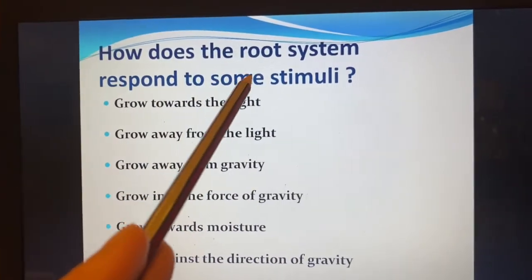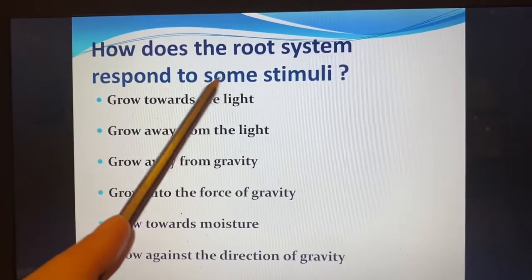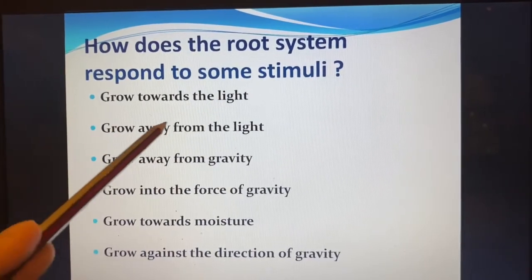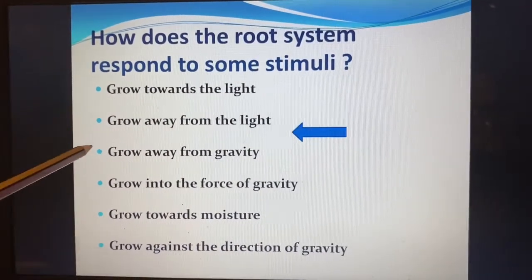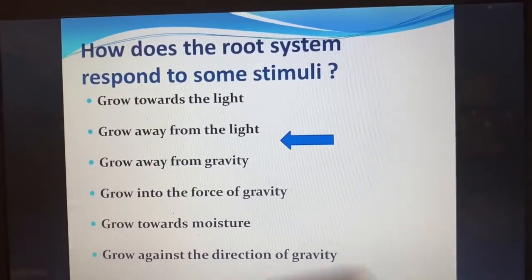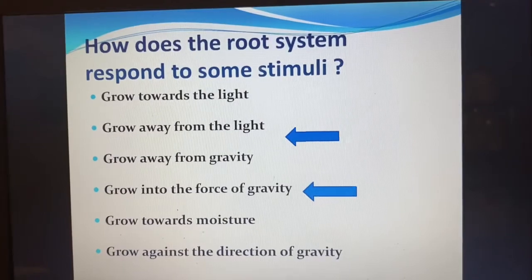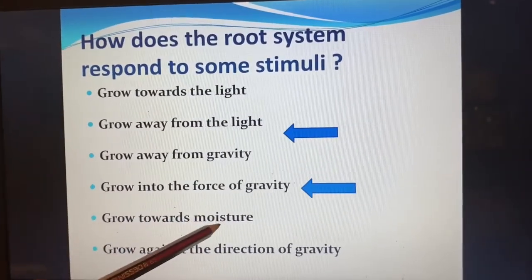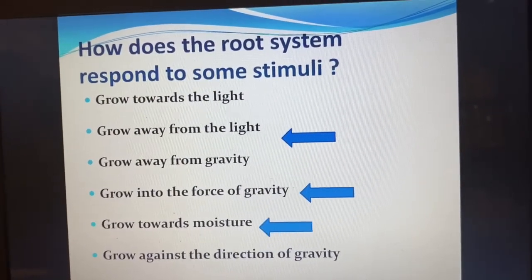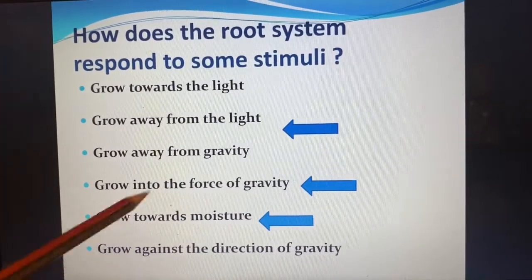Okay, what about the root system? How does it respond to the stimuli? Grow towards the light, the root system? No, it doesn't grow towards the light. Grow away from the light? Yes. Grow away from gravity? No, the root goes down, so it always goes towards the gravity, into the force of gravity. This is for the root system. Grow towards moisture? Yes, it needs moist places to get the water from it. Okay, so this is the difference between how the shoot and root systems respond to their stimuli.